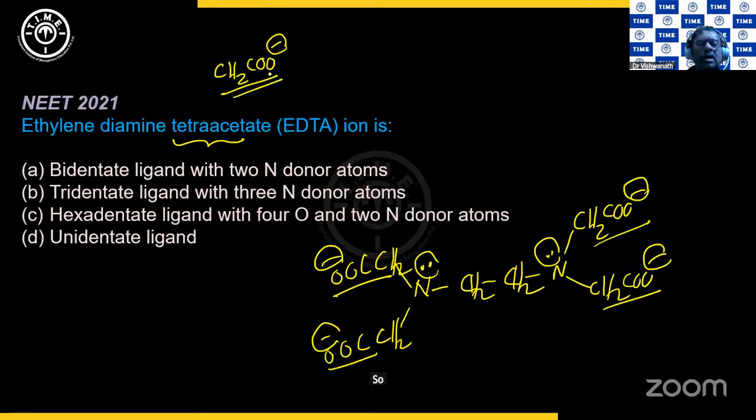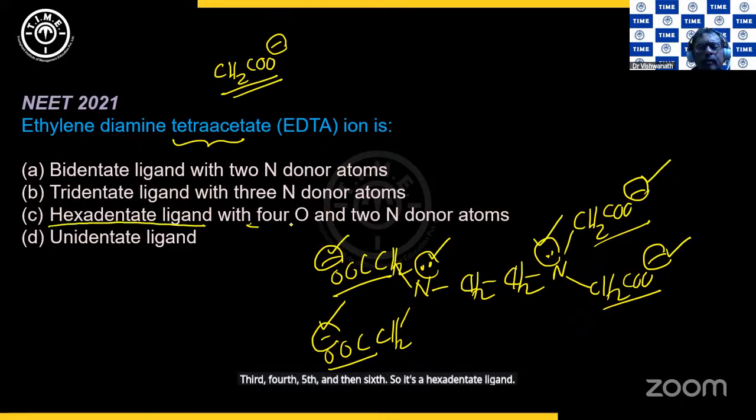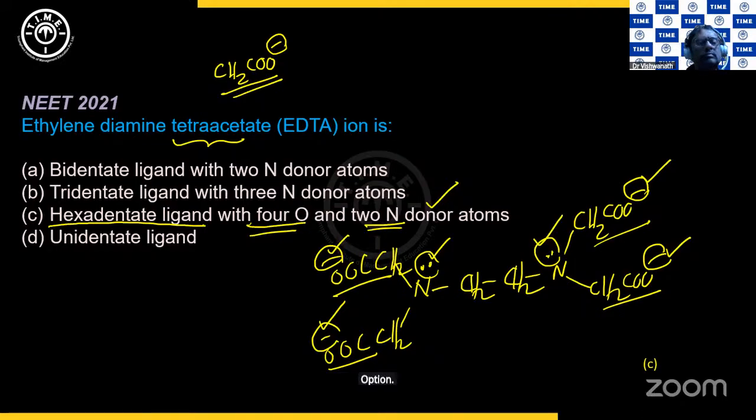So this part is 4 in number. So this can act as a donor, this one, 3rd, 4th, 5th, and then 6th. So it's a hexadentate ligand with 4 oxygens and 2 nitrogens as donor atoms. I hope this is clear. Option C it is. Next question.